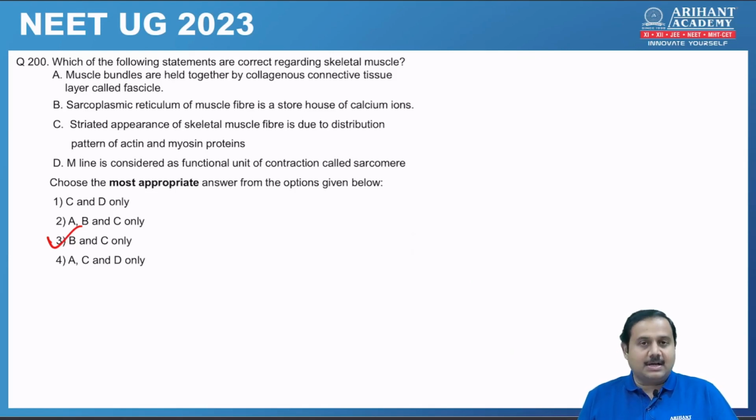That is also correct. D option they have written M line is functional unit, which is wrong. You know that sarcomere. And in A option they have written muscle bundles are held together. It should be muscle fibers that are held together. So those two statements are incorrect. So the correct answer is number 3, that is B and C.